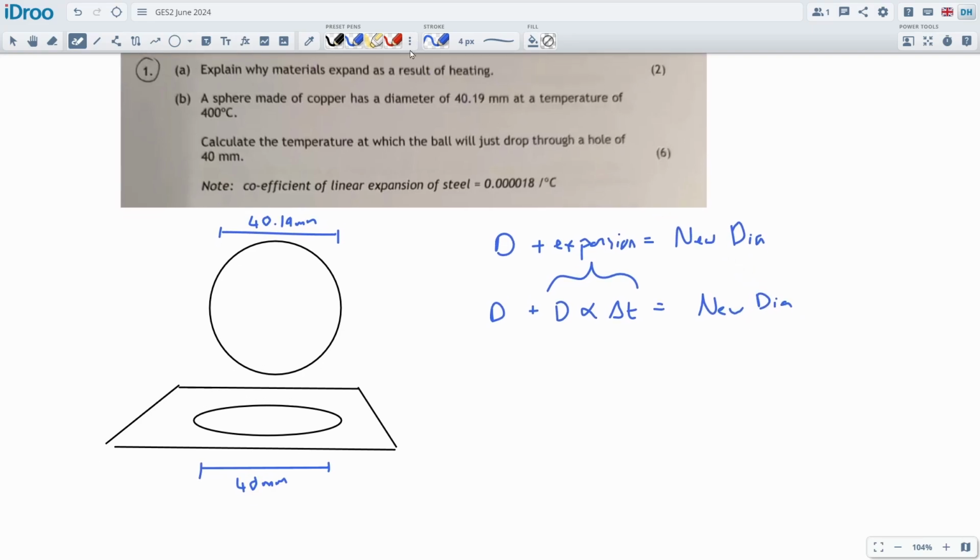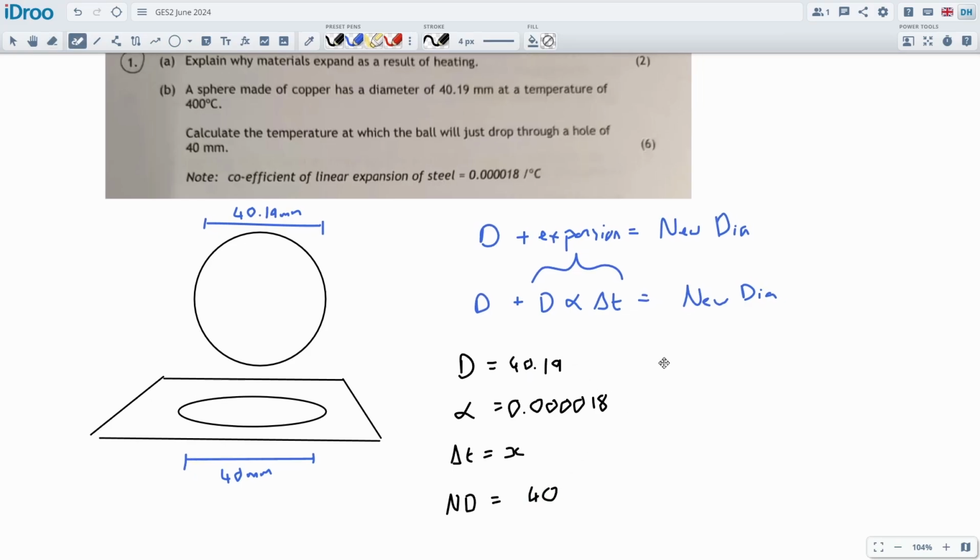Let's list everything out nice and clearly so we can see what's going on. We've got the original diameter being the 40.19. The coefficient is given in the question. Just be careful about the zeros. Not really an issue these days. I don't really see people making too many mistakes anymore with this kind of stuff because you get through GES 1, and GES 1 has a lot of attention to detail in it, so you're quite used to it by now. The delta T is actually what we're going to calculate, the change of temperature required, and the new diameter will be just the 40 millimeters.